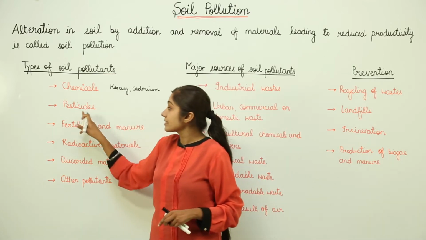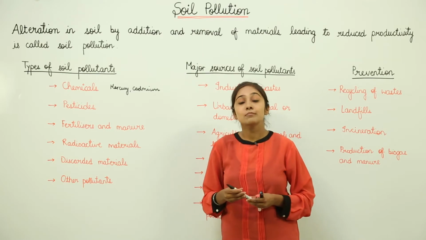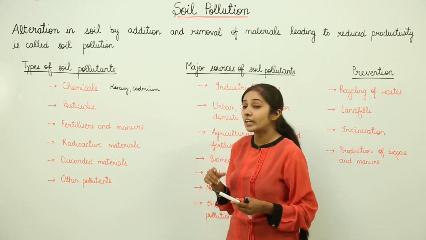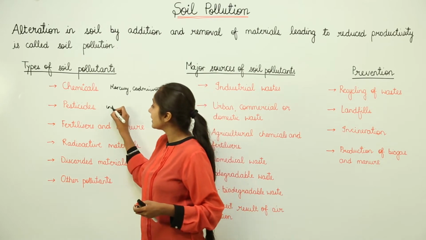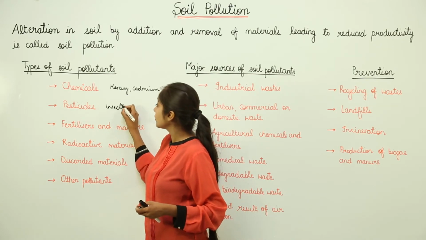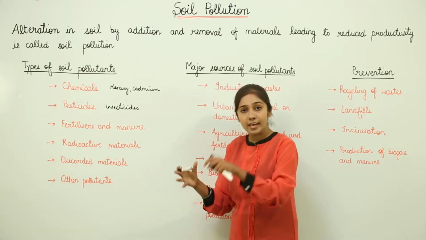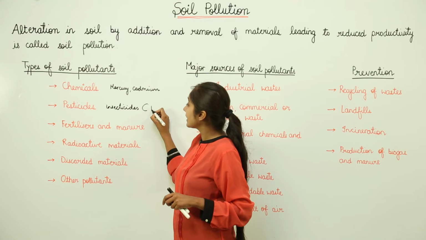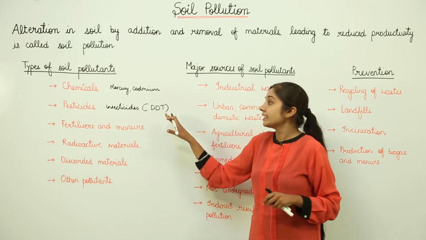Next, we have pesticides. Now, in the farms, what happens? Farmers generally use pesticides so that they can control the pest. For example, an insecticide is one which is used to kill the insects so that the crop is safe. An example of insecticide is DDT, right. Now, this DDT is an insecticide.